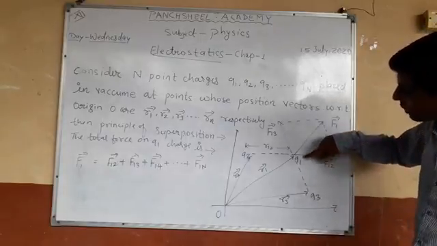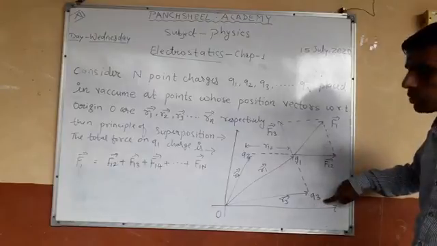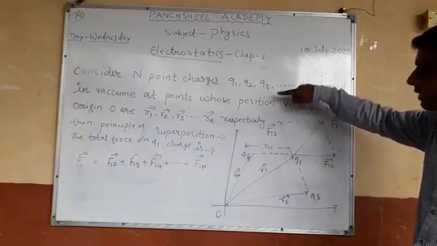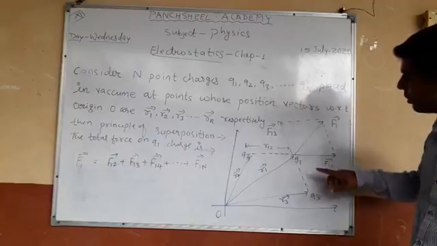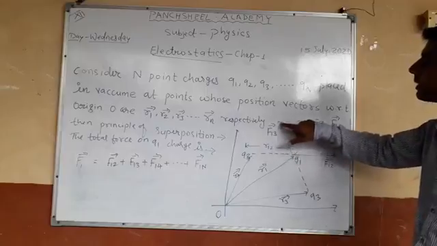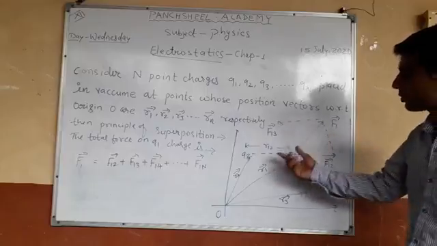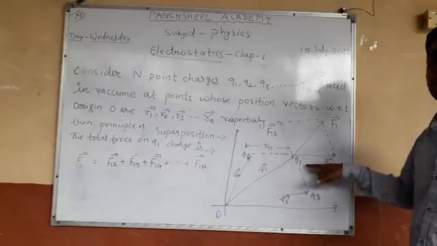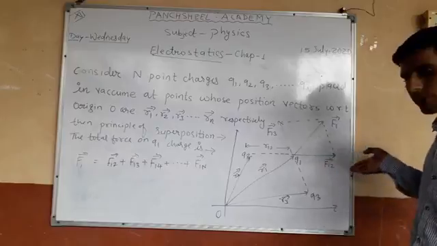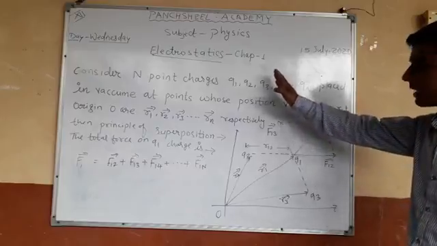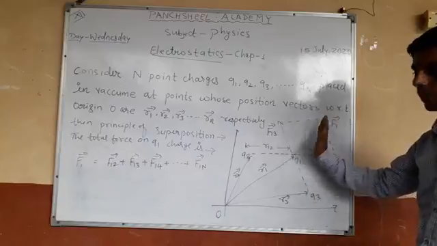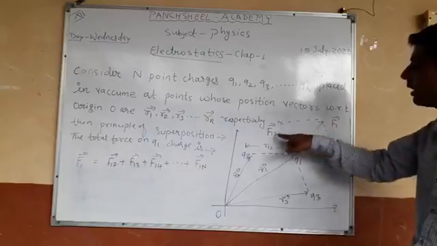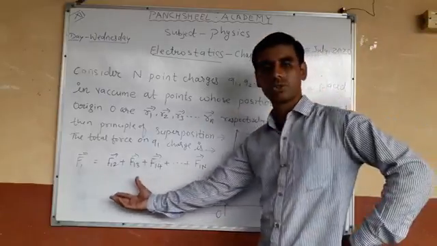And the force on q1 due to q3 is F13 in this direction. This is also a repulsive force. So there is one force in this direction and one in this direction due to q2 and q3 on q1, so we take the resultant of these two forces. This is F1. F1 is the resultant of F12 and F13 as shown here.